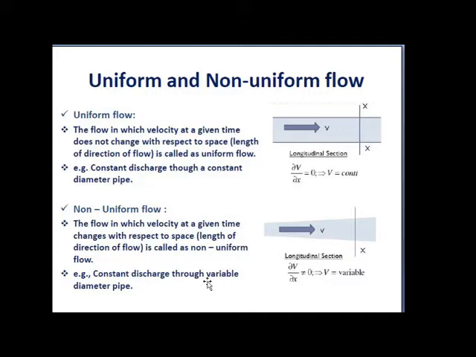And if the velocity at a given time does not change with respect to space, then such a type of flow is called a uniform flow.